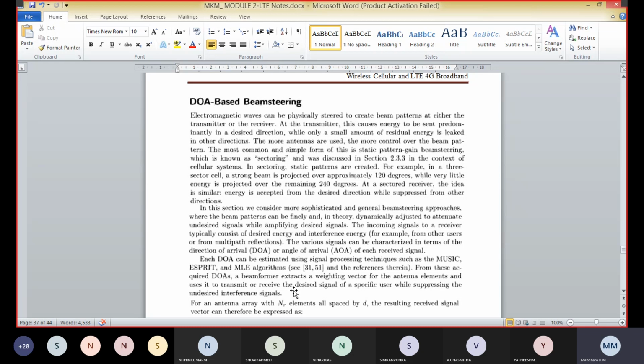In DOA based beamforming, the electromagnetic waves can be physically steered to create a beam pattern at either the transmitter or the receiver.